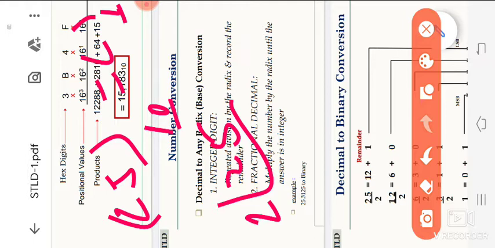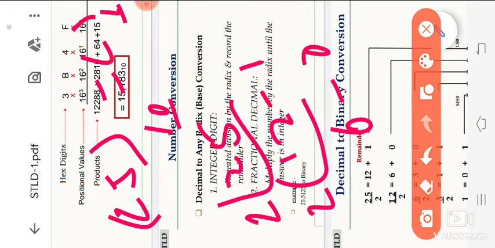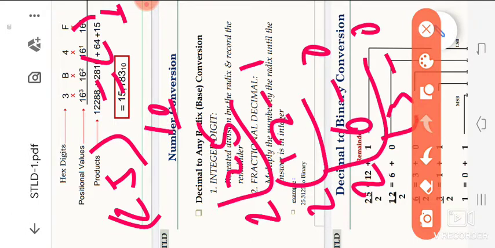Dividing, that means 12 times 2 is 24, we are getting remainder 1. The remainder is noted down separately. Again 2, 6 times, we are getting 0. Again 2, 3, that means 0. Again 2, 1, 1.